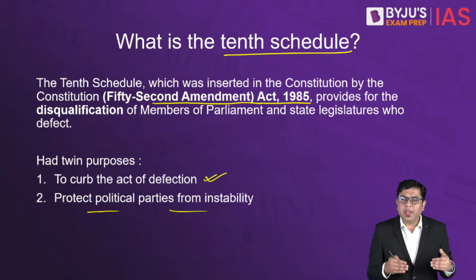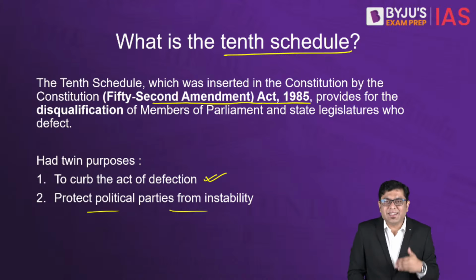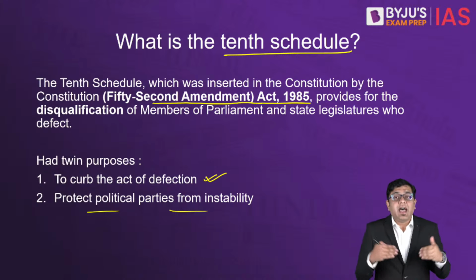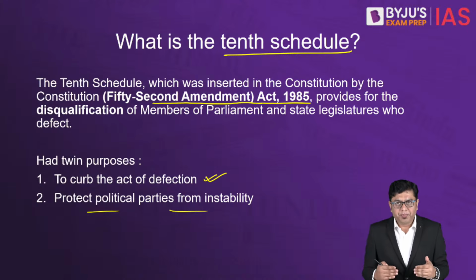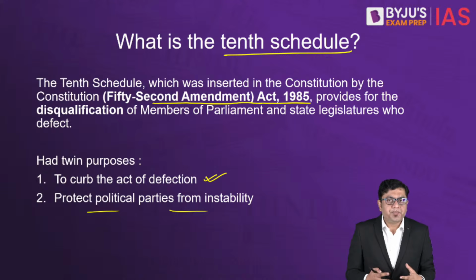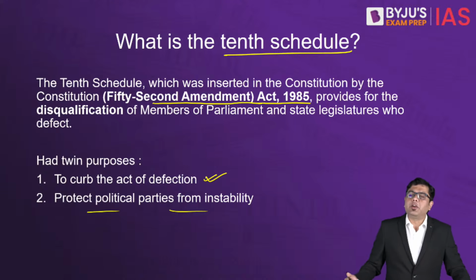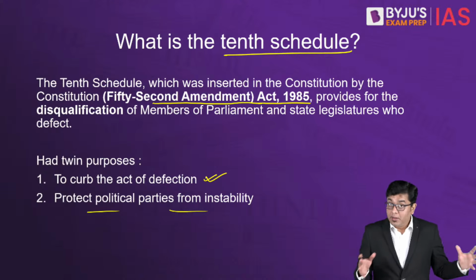In this way, you can create instability both in the governance as well as in the political scenario. So we needed to stop that. And that is where this particular law, this Tenth Schedule, came into picture.